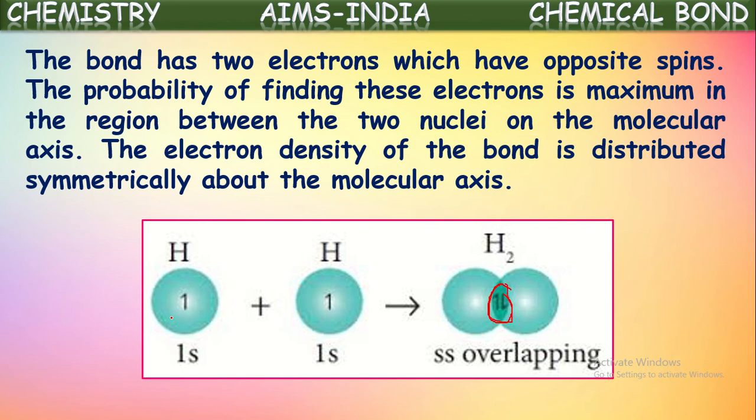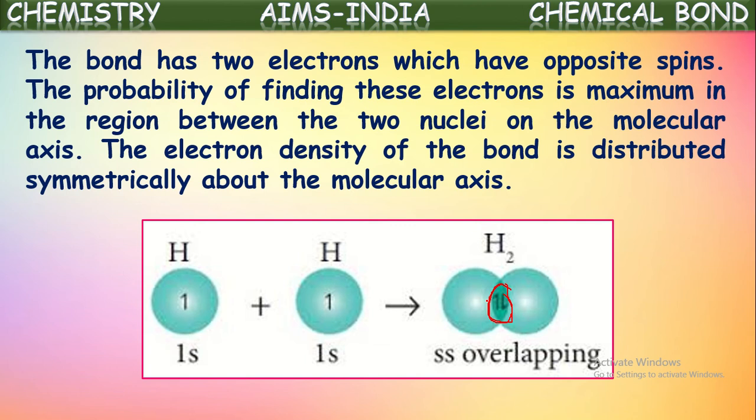See here, the first hydrogen has a single electron. The other also has a single electron, with the clockwise spin. When these two hydrogen atoms approach each other, the s orbital of one hydrogen atom merges with the s orbital of another hydrogen atom. That means they come one into another. That is called overlapping. So it is happening here, s-s overlapping.